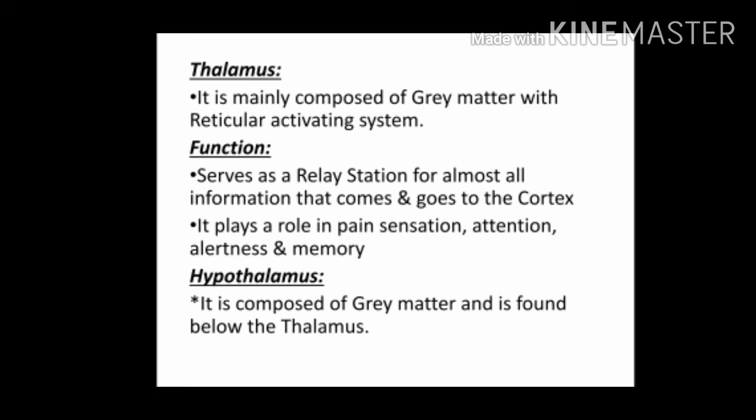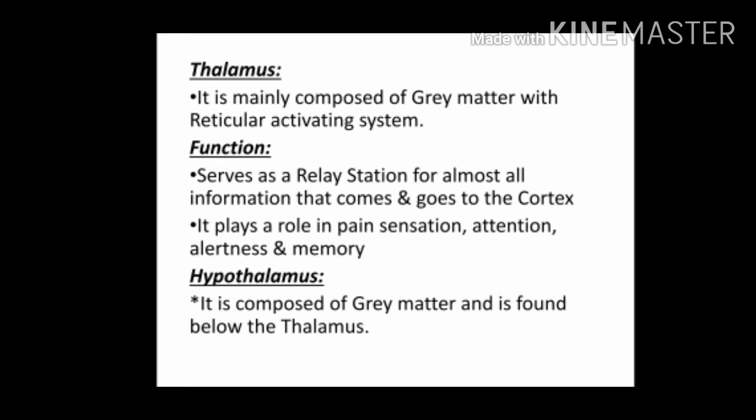Thalamus. It is the second part of the forebrain. It is mainly composed of grey matter with the reticular activating system. It serves as a relay station for almost all information that comes and goes to the cortex of the cerebrum. It plays a role in pain sensation, attention, alertness and memory.